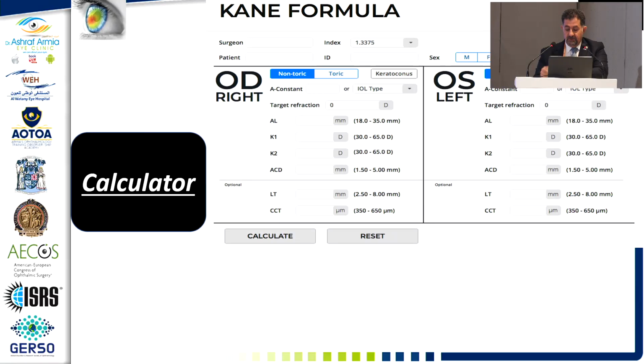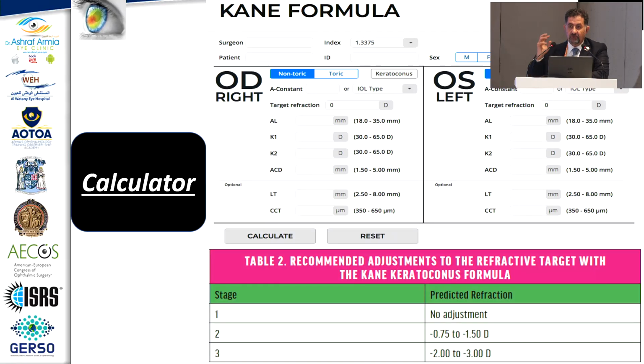Now we should advise that if you are going to use the Kane formula, use this. If it's stage 1, no adjustment; if K is less than 50, or 48, 49, it's okay. But if you find the patient at stage 2, calculate and leave a post-refractive residual spherical error of minus 0.75 up to minus 1.5. If it's advanced keratoconus, leave the patient with minus 2 to minus 3, which is acceptable, and never leave the patient hyperopic postoperatively in cataract with keratoconus.